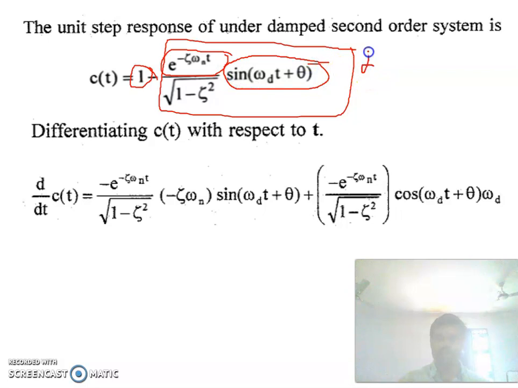So it is nothing but u v. The differentiation of u v with respect to t is u into dv by dt plus v into du by dt.